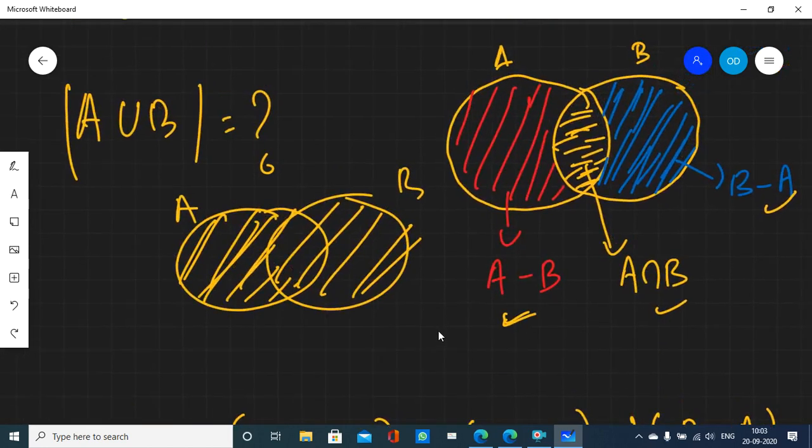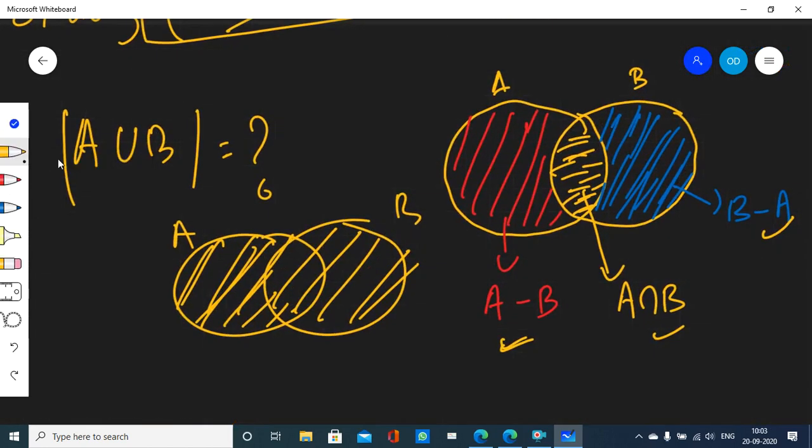One more important observation. Guys, tell me, do you see any region where red, yellow or blue have anything in common between them? Is there any region where red and yellow have something in common? Is there any region where yellow and blue have something in common? No, sir.